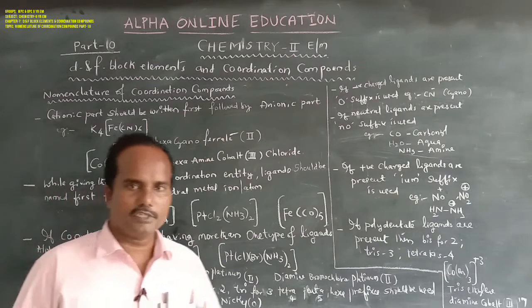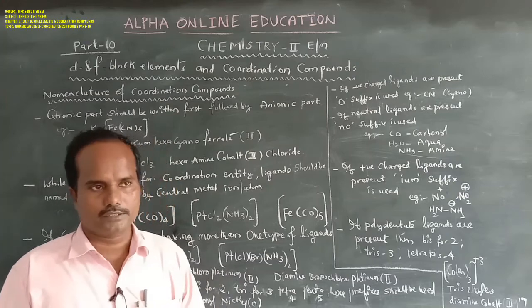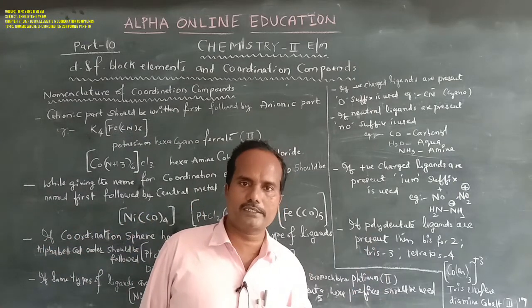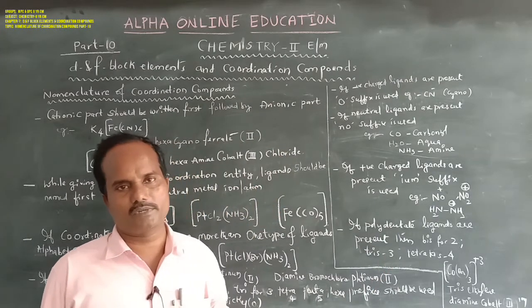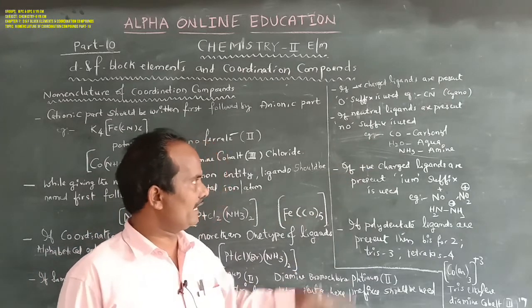If the coordination sphere has negative charged ligands, the O suffix is used. If positive charged ligands are present, the EM suffix is used. If neutral ligands are present, there is no need of a suffix; simply write them as usual.